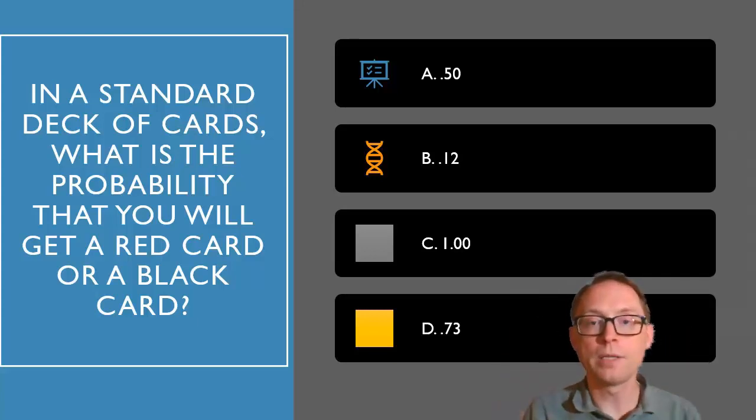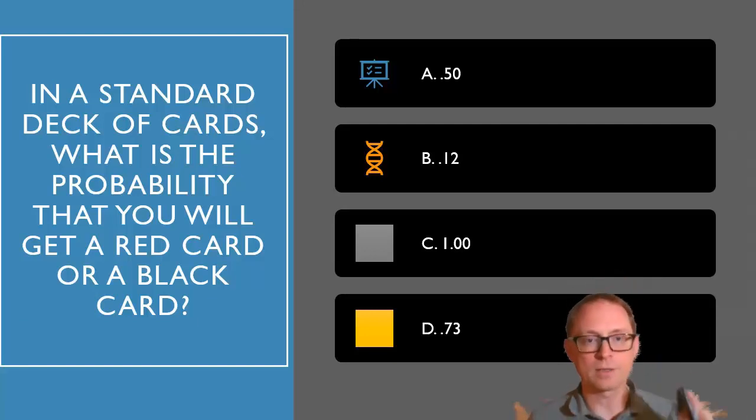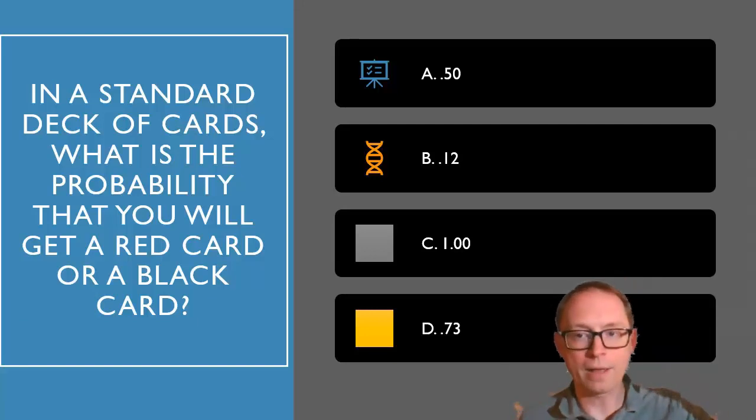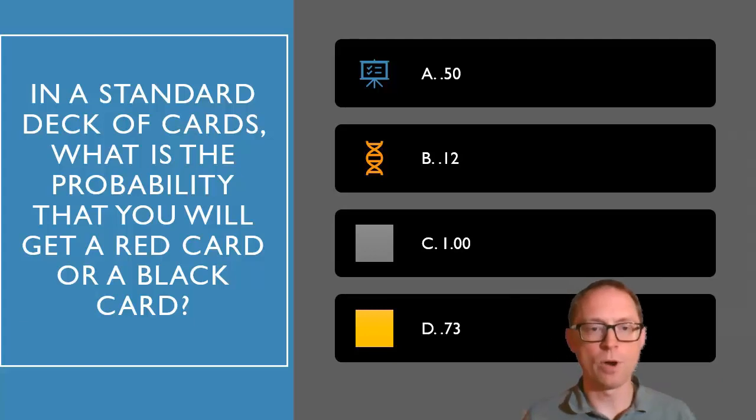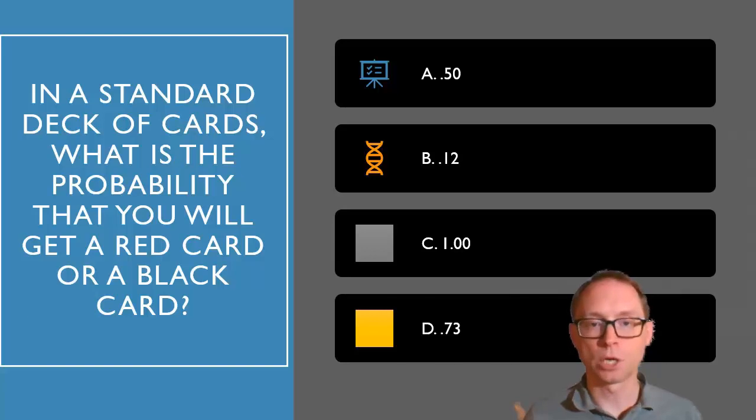Why? Because the probability of me getting a red card is 0.50 plus the probability of me getting a black card, and that probability is 0.50, and 0.50 plus 0.50 is 1.0. And logically, that makes sense. All of these, they're either red or black. So I pull one out, the probability that they're going to be either red or black, 100%. It's 1.00.